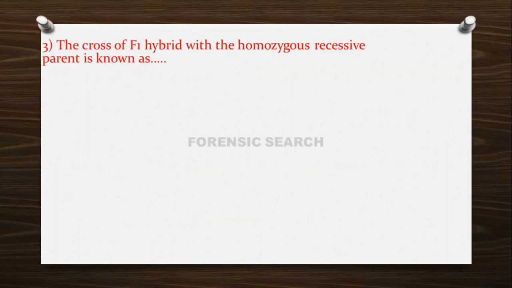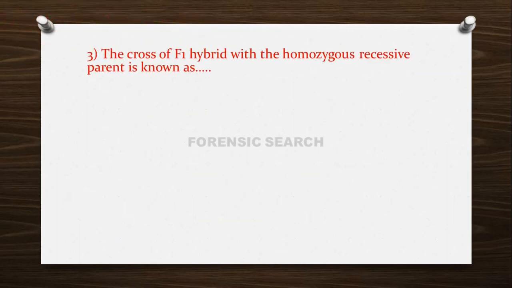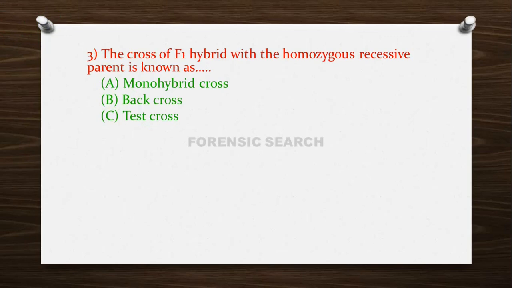Then the next question is: the cross of F1 hybrid with the homozygous recessive parent is known as option A monohybrid cross, option B back cross, option C test cross and option D dihybrid cross. So the correct answer of this question is option C, test cross.